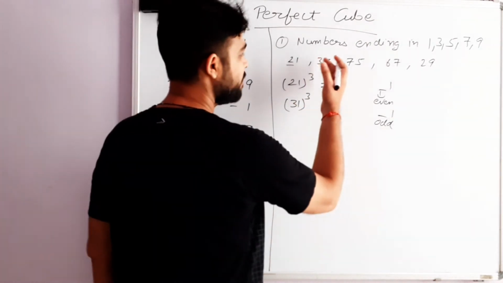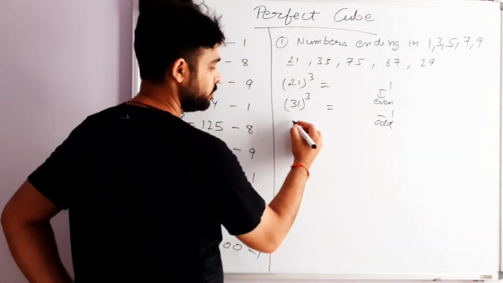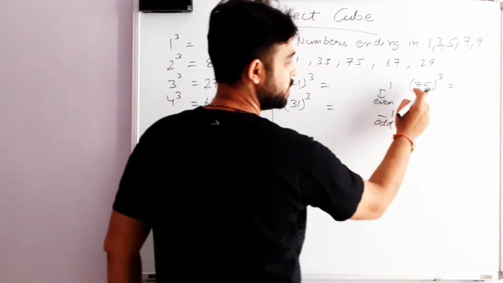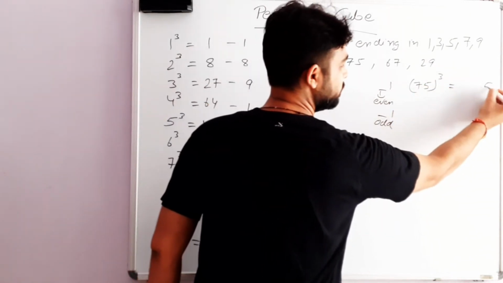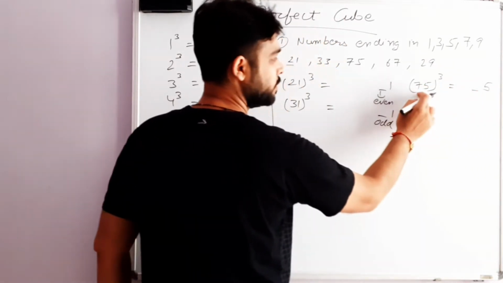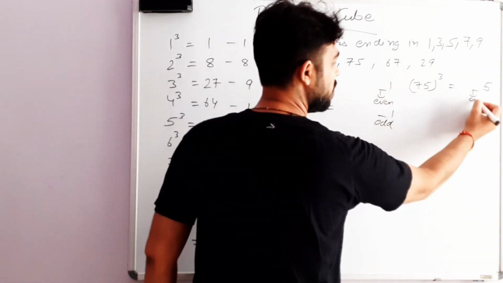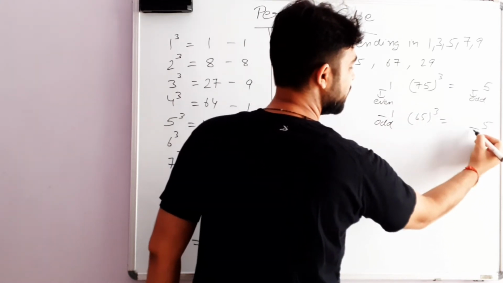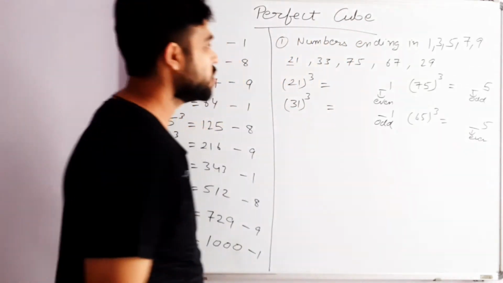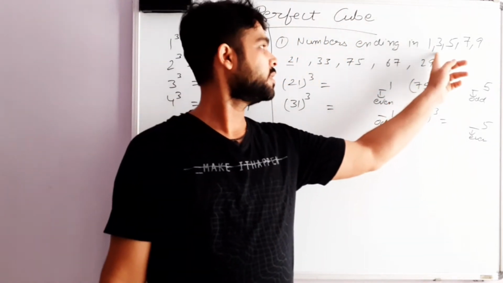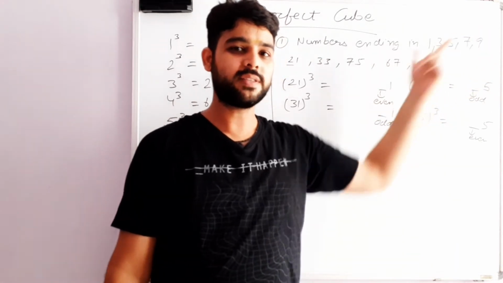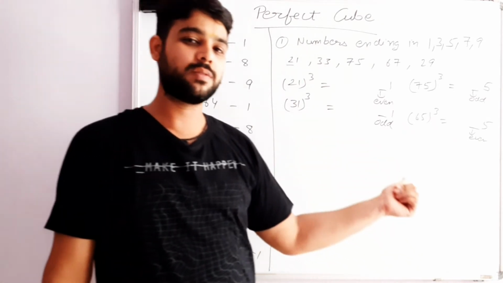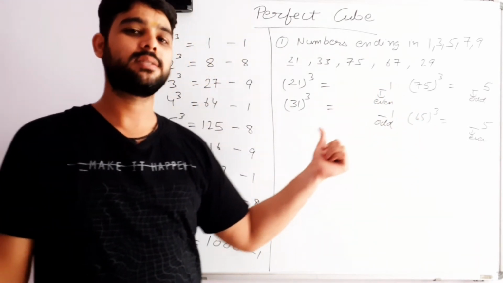Similarly, if you are finding it for 75, the last digit will be 5, and since the second last digit is odd, the answer's second last digit will be odd. For 65, last digit 5, second last digit even. So in the case of these numbers ending in 1, 3, 5, 7, 9, if the second last digit is even, the second last digit of the answer will also be even. If the second last digit is odd, the second last digit of the answer will also be odd.